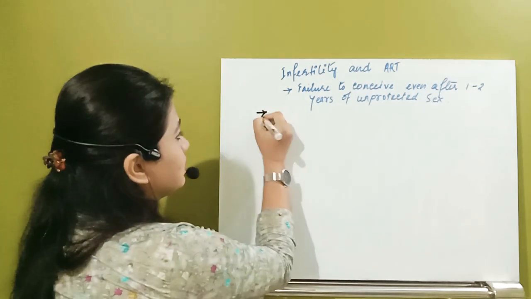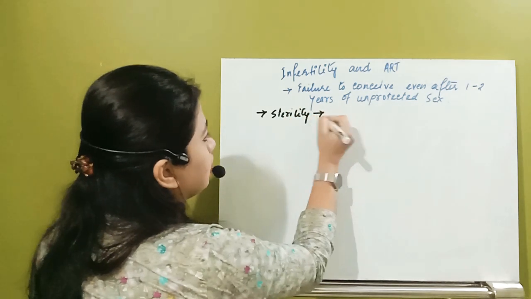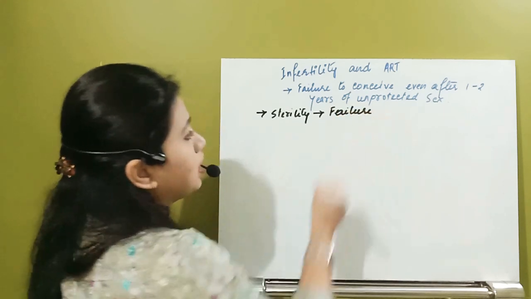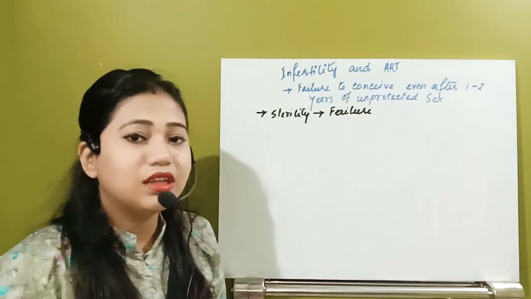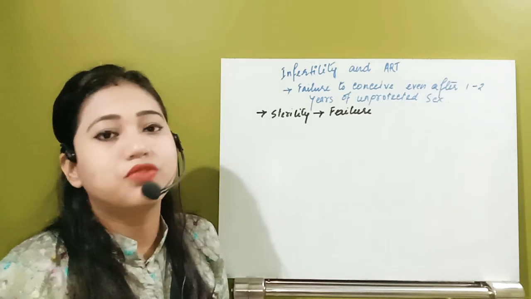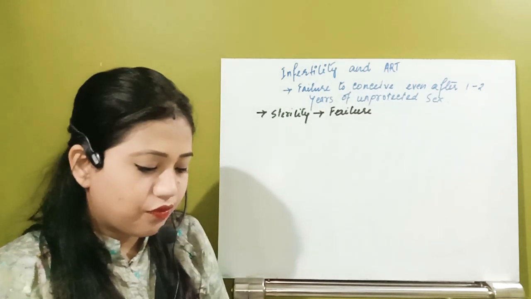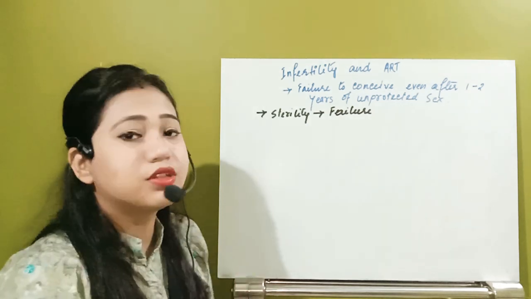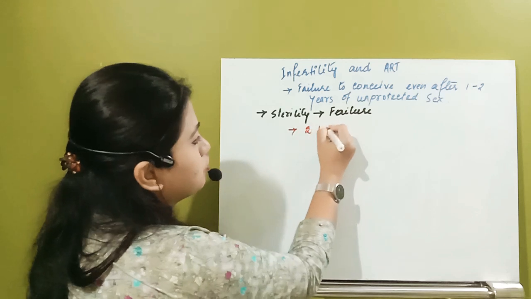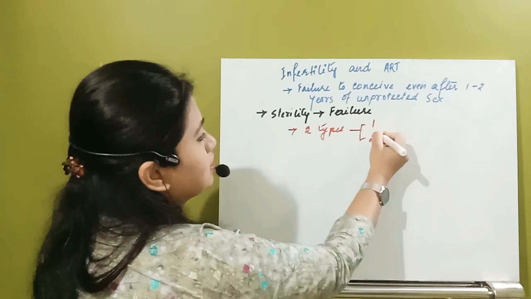So what is sterility? Sterility means it is the complete failure of producing even the gamete. But infertility is just inability to conceive, which can be treated, while sterility cannot be treated. First of all, we'll see how many types of infertility we have. Infertility is of two types: one is primary and another is secondary.